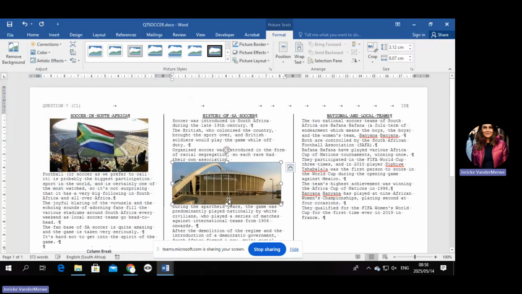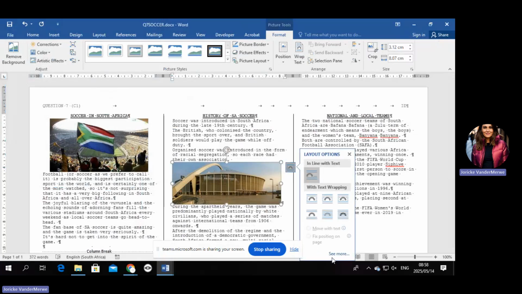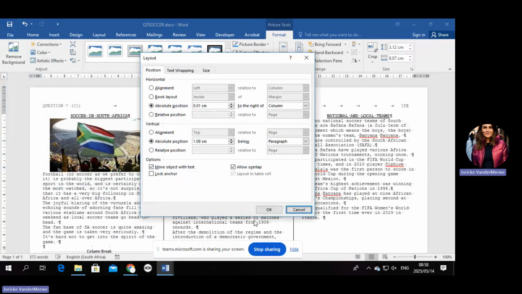I think this is actually going to be better because now you can first make it tight. Always make it tight so that you can get the other access. Go to see more. They are asking you to text wrap top and bottom and move with position in text. Okay. So move object with text, that is clicked, and wrap to top and bottom.